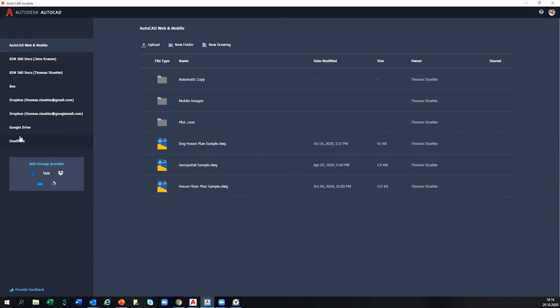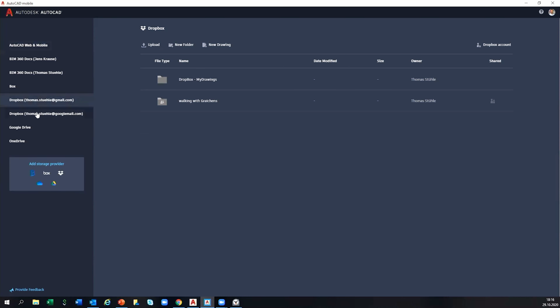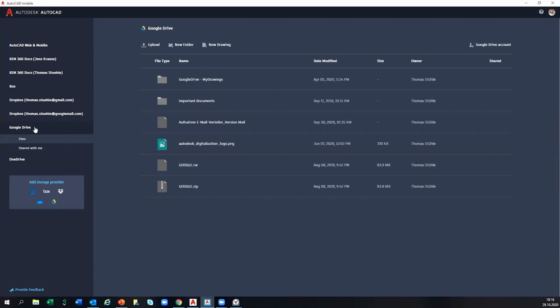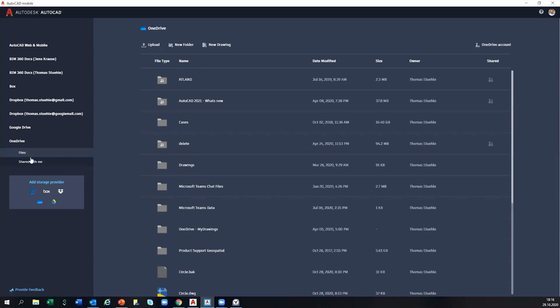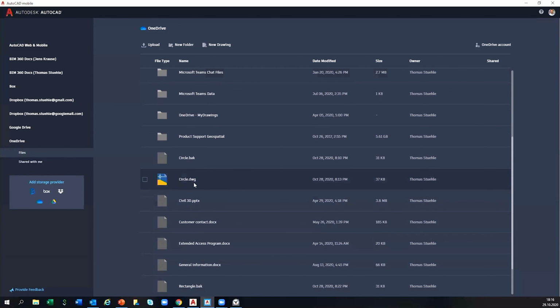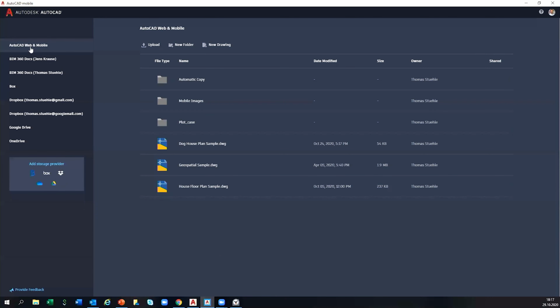That's a leftover of the presentation, and I am connected to BIM 360 projects. I'm connected to Box, to Dropbox, and you see when I select it, it is the same look and feel. The same folders are listed, drawings are listed underneath, or general files, and I can also open them. So very nice, very handy, same look and feel, and it is very easy to connect.